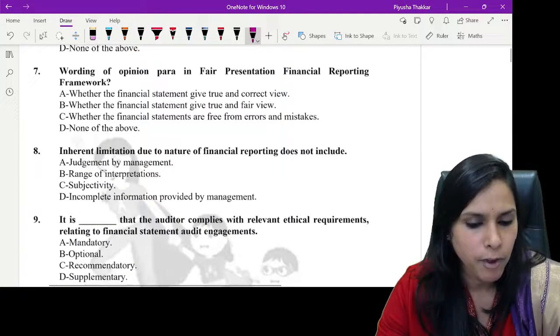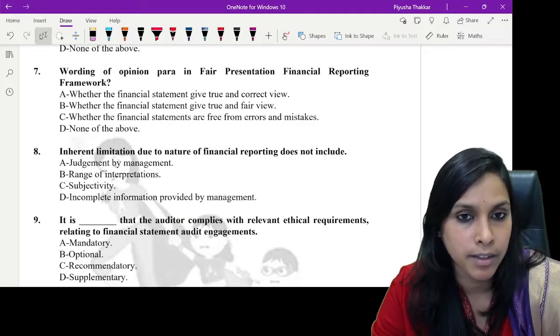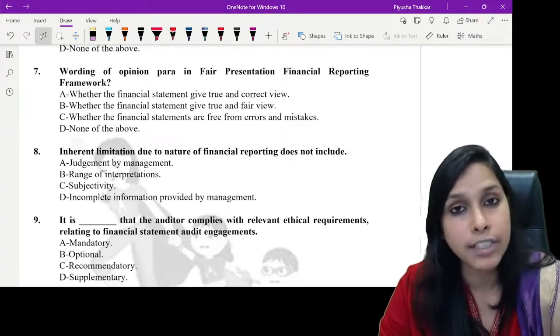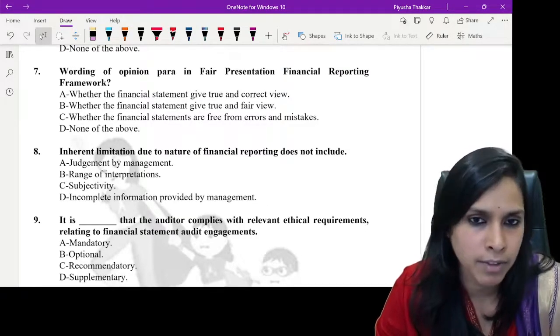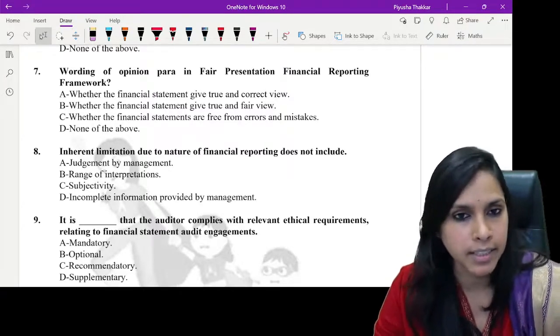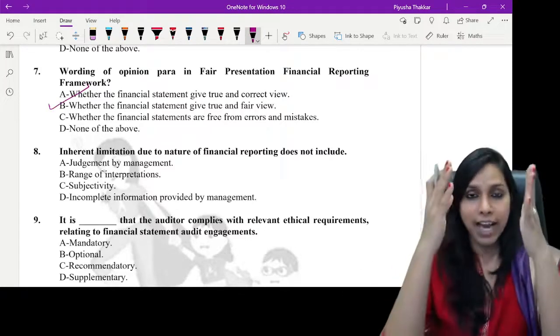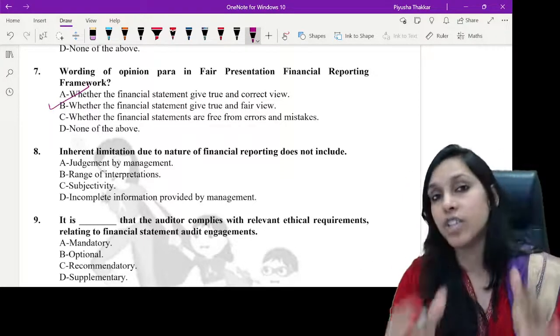Wordings of opinion para, a fair presentation reporting framework. What would be the opinion para? Come on. Under which FRF? Fair presentation financial reporting framework. True and correct view, true and fair view, free from errors and mistakes. Come on. Yes, true and fair view. Okay, I think if anyone would ask you this question, even in your dreams, you would be able to answer it correctly.